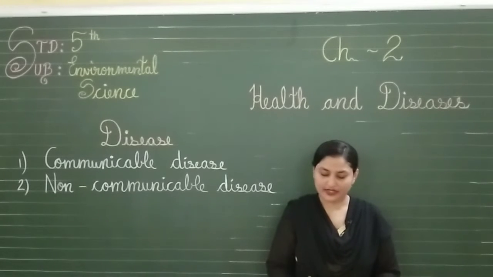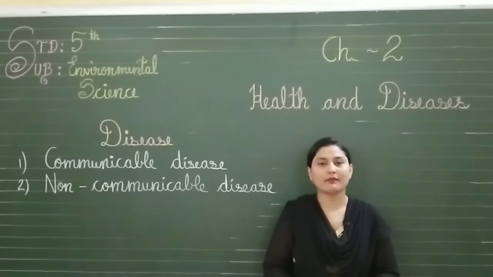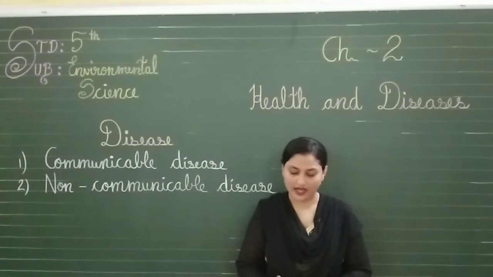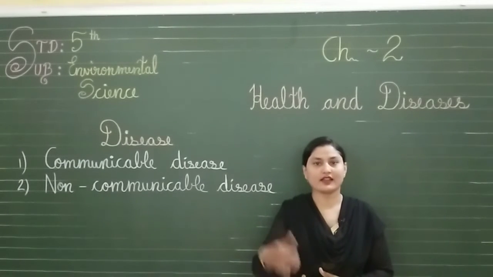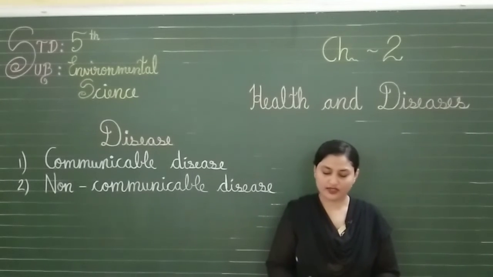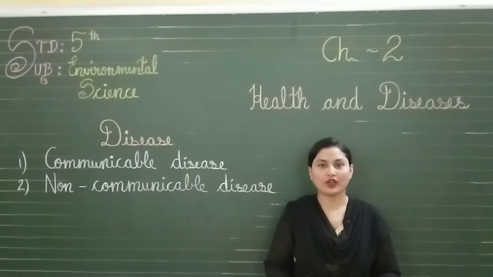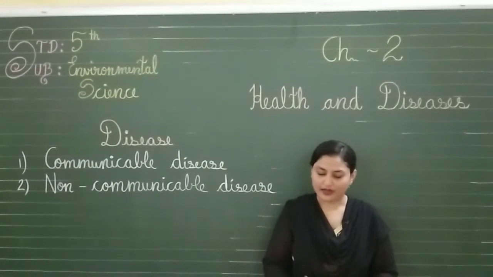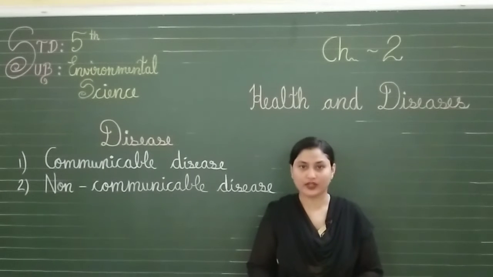Some examples of communicable disease are the common cold, as it is transferred from one person to another, then tuberculosis, typhoid, etc. So these are the examples of communicable disease. And microorganisms are of 4 types.